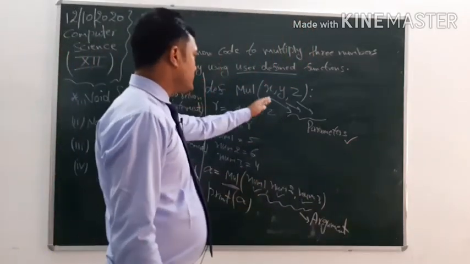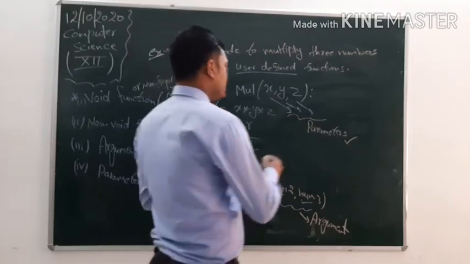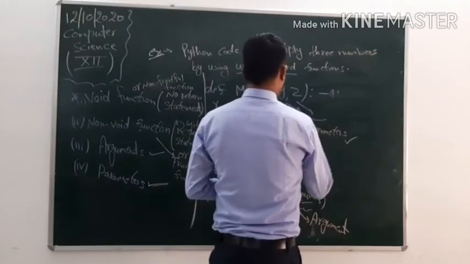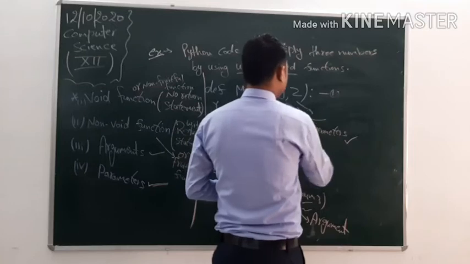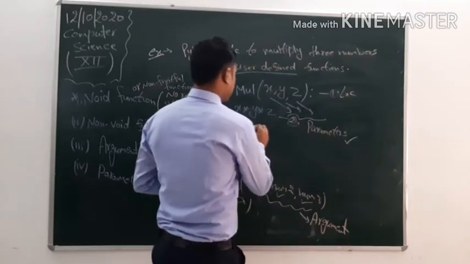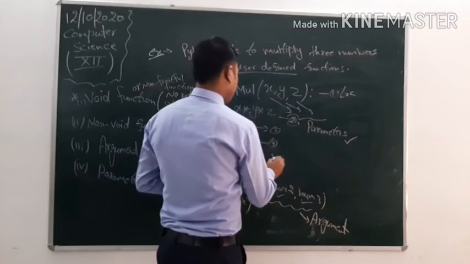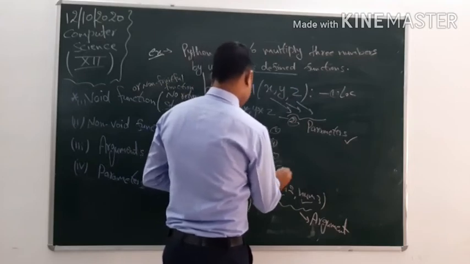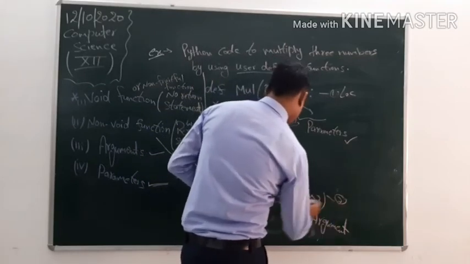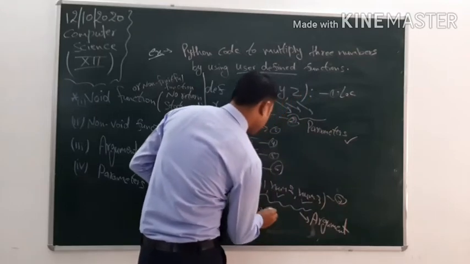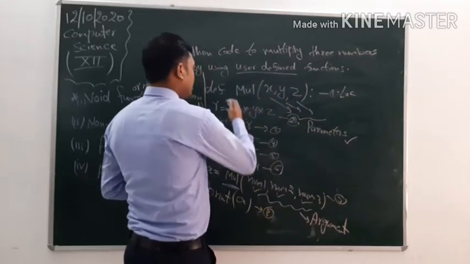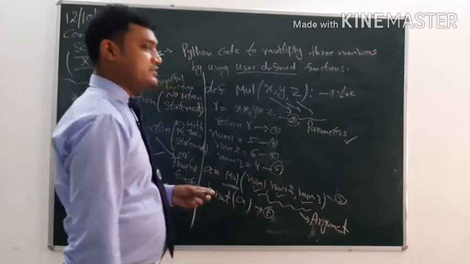Can you tell me the steps of execution of a program? Suppose this is the first line of code, this is the second line, third line, fourth line, fifth, sixth, seventh and eighth line of code. First, the definition of the function will start.